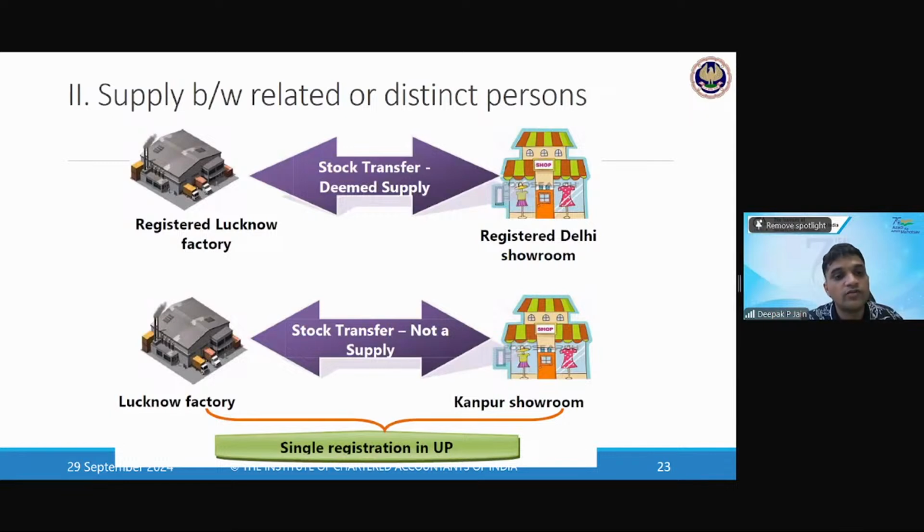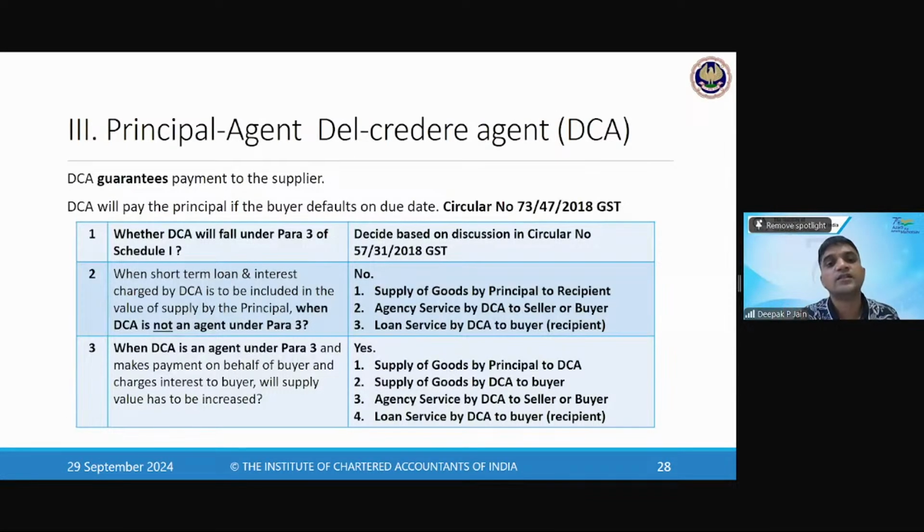Please provide an overview of Del Credere agent. Okay. What's a Del Credere agent? A normal agent is one who gets customers for you. Correct? He's an agent.